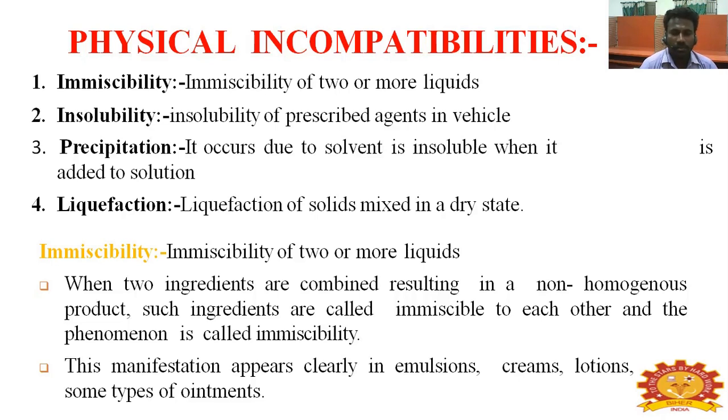Immiscibility of two or more liquids: when two ingredients are combined, resulting in a non-homogeneous product. Such ingredients are called immiscible to each other, and the phenomenon is called immiscibility. That means they form separate layers. The manifestation appears clearly in emulsions, creams, lotions, and some types of ointments.